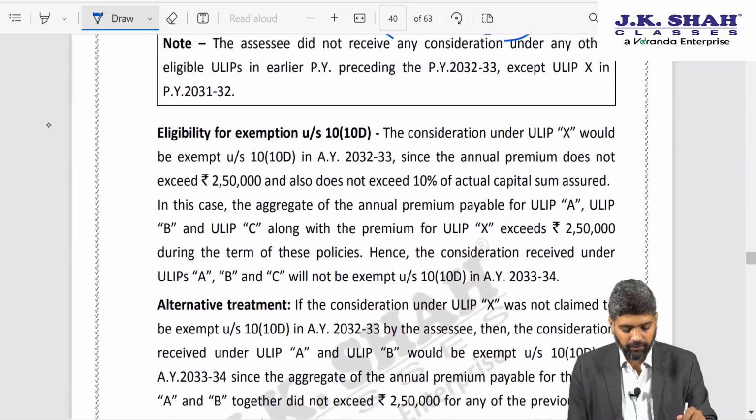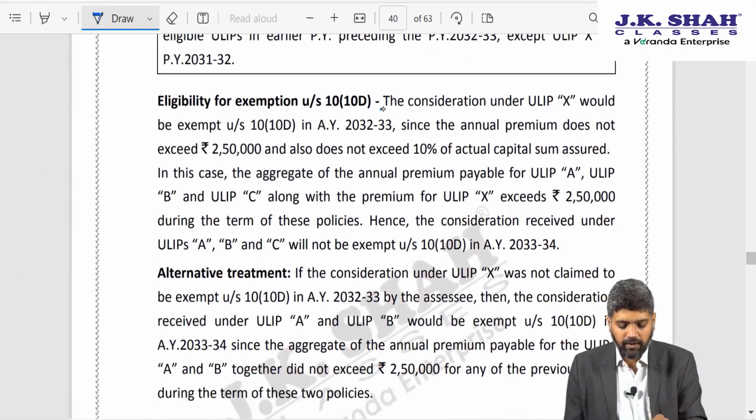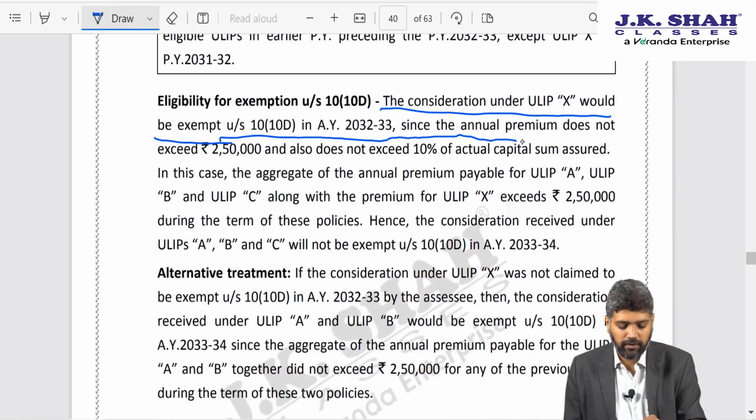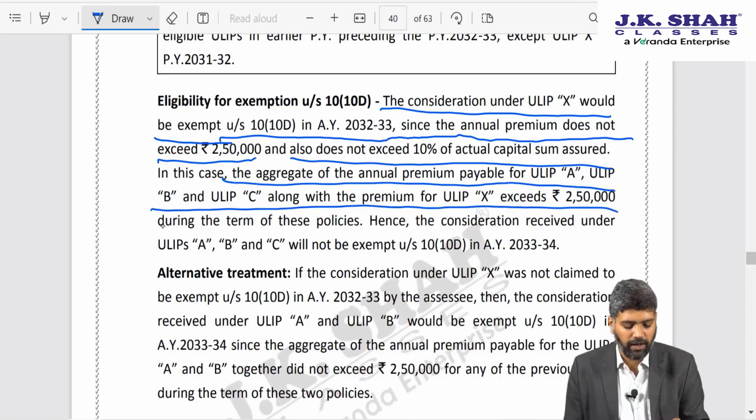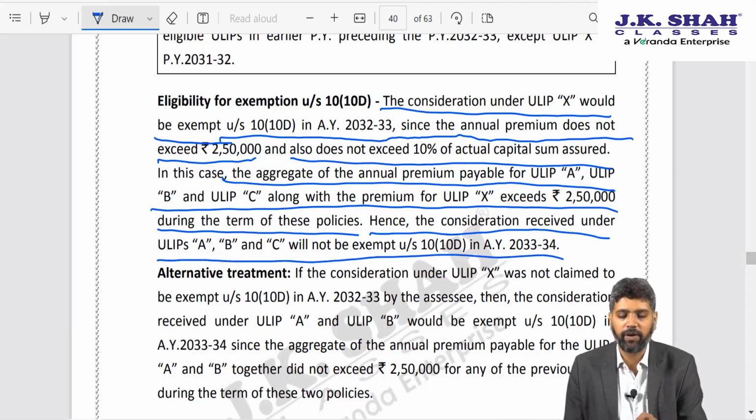Let us see the answer. It says the consideration received under X would be exempt under Section 10(10D) in AY 32-33 since annual premium does not exceed 2,50,000 and also does not exceed 10% of capital sum assured. In this case, the aggregate annual premium of ULIP A, B, C along with X exceeds 2,50,000 during the terms of these policies. Hence, consideration received for A, B, C will not be exempt. That is, they will be taxable.